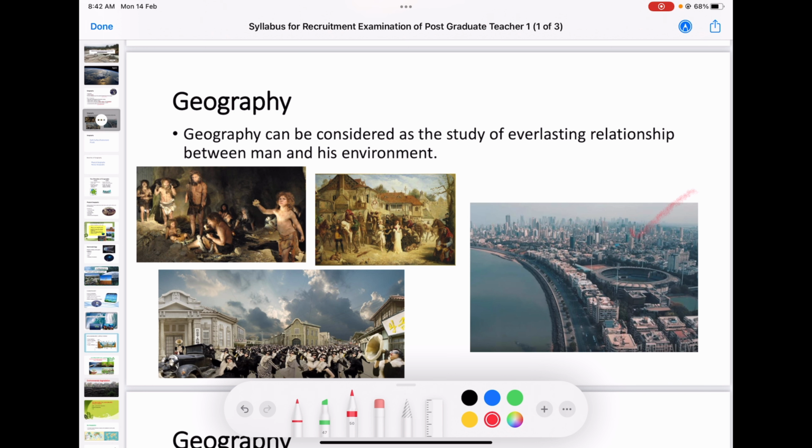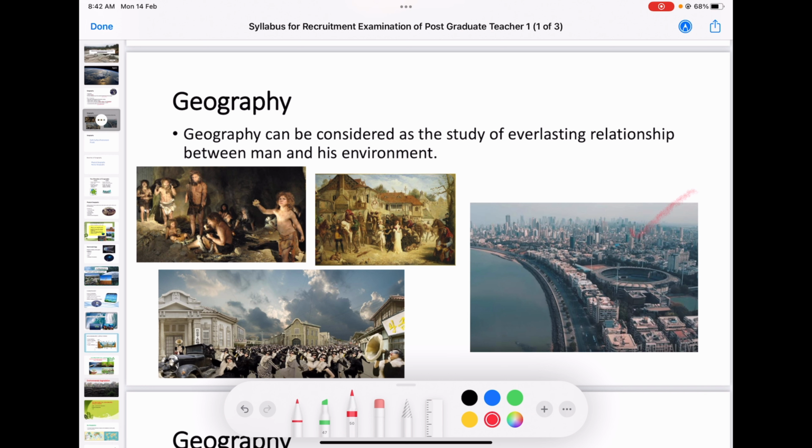This is a metropolitan city where we exist right now. So there exists a new environment, a new relationship between man and environment. We can say man has the ability, or the possibility, to change his environment.